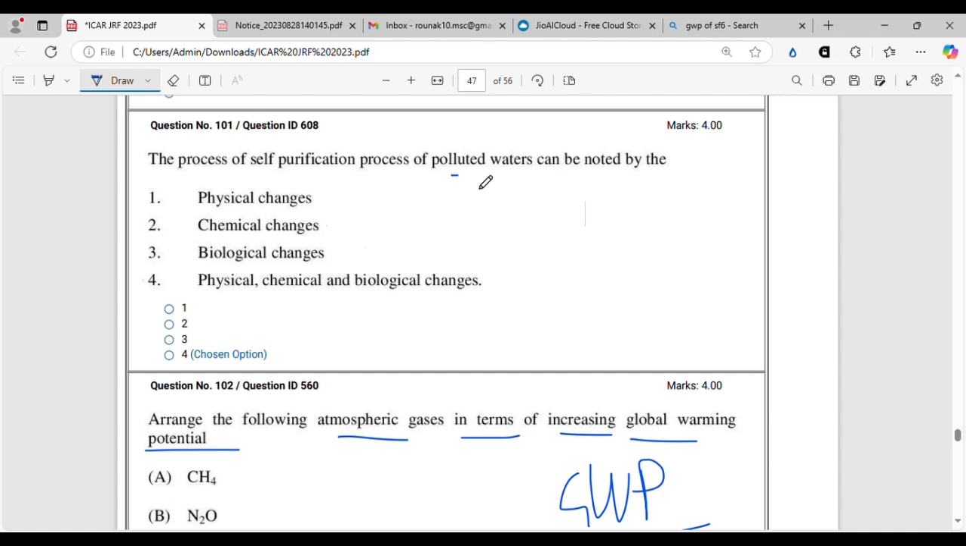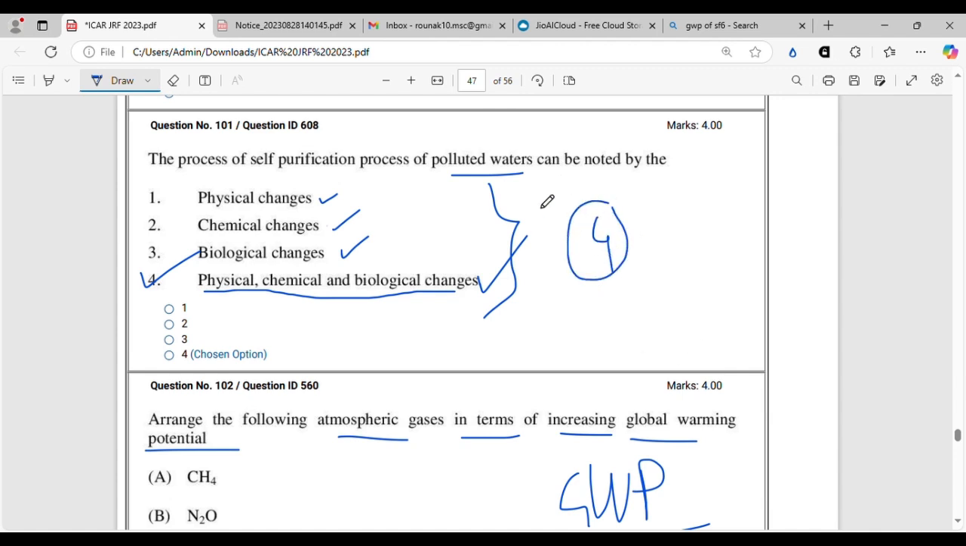The process of self-purification of polluted waters can be noted by the... This is also a classic example of why you should read all the 4 options, because this is also correct, this is correct, and this is correct, whereas option 4 contains all of the three. So option 4 is the correct option, but they have not given it like all of this. So you should be very careful and read all the options twice and double check everything. All right. So the correct answer to this question will be option 4.